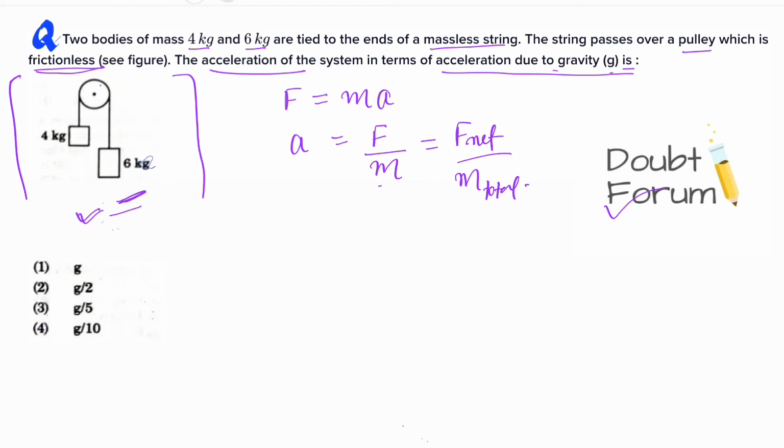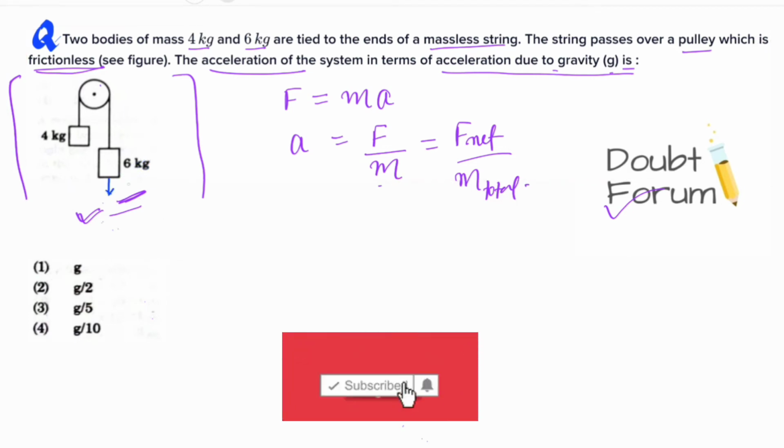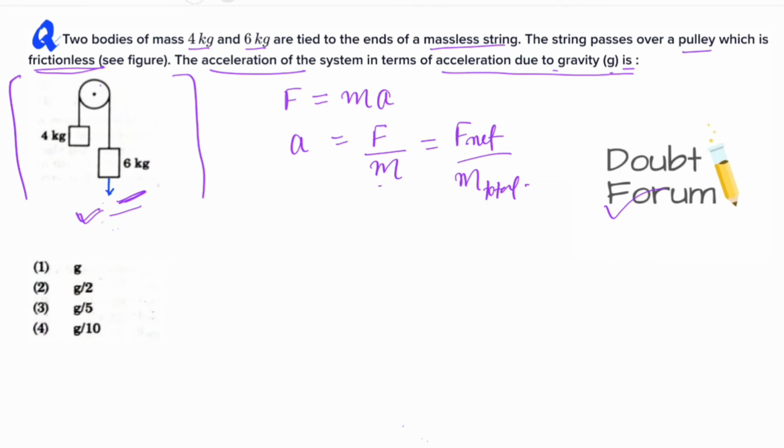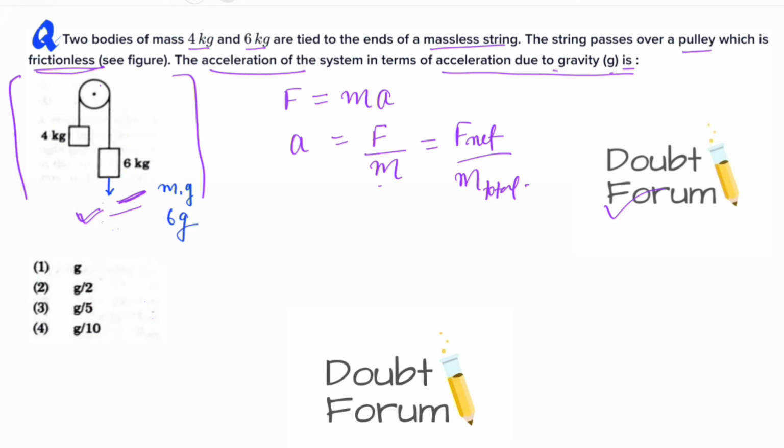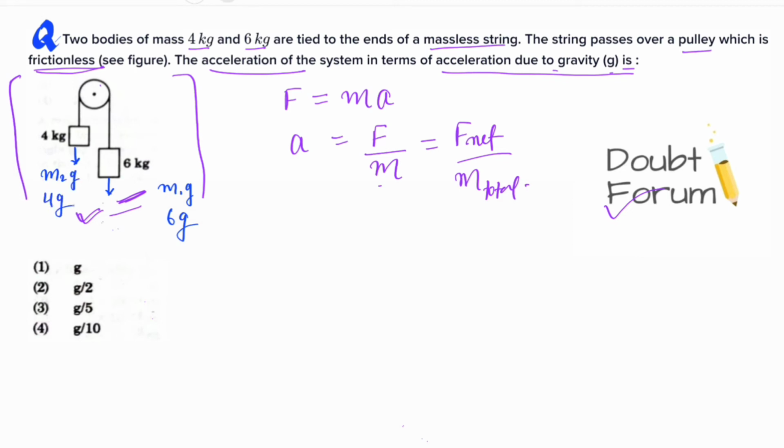So force on this 6 kg body will be downwards, and it is m into g, m1 into g, which is 6g. And the force on this 4 kg body will be m2g or 4 times g. So these two forces are acting in the opposite direction. Obviously, due to this 6 kg mass, this system will move like this. It will accelerate in this direction.